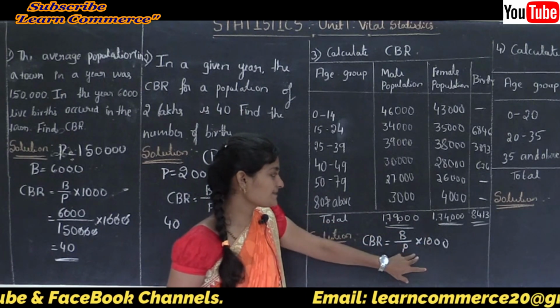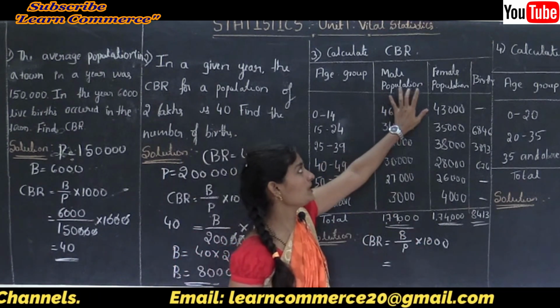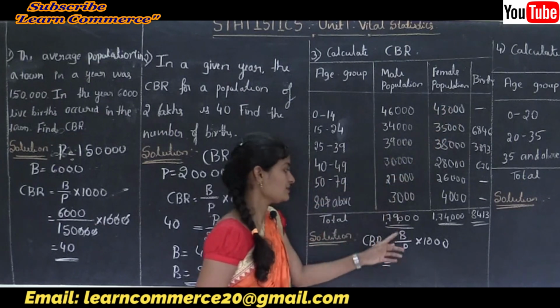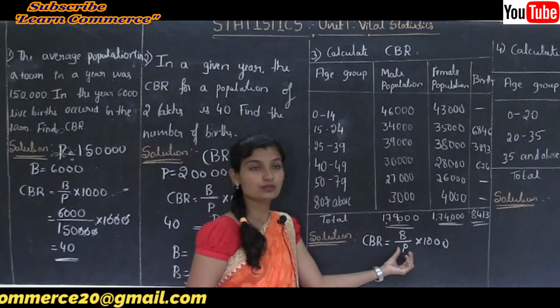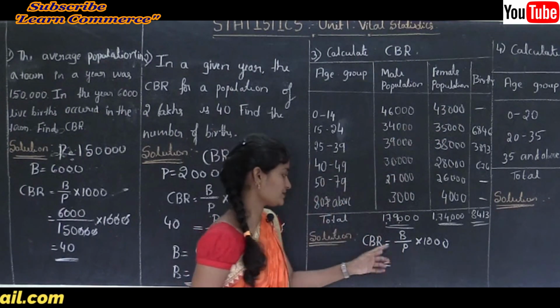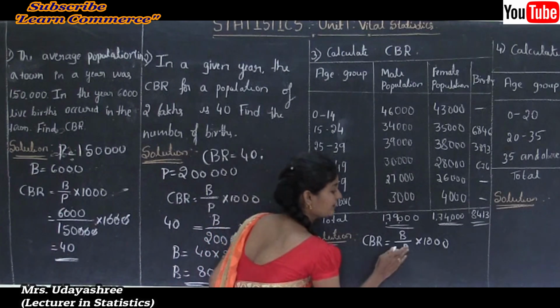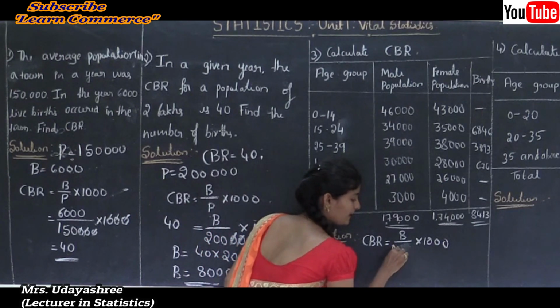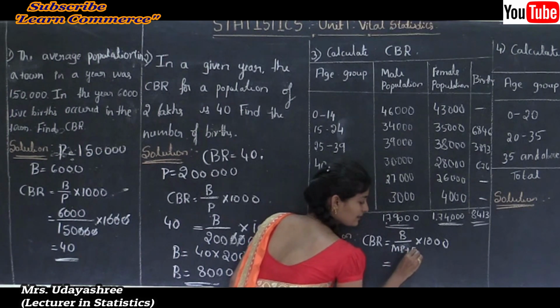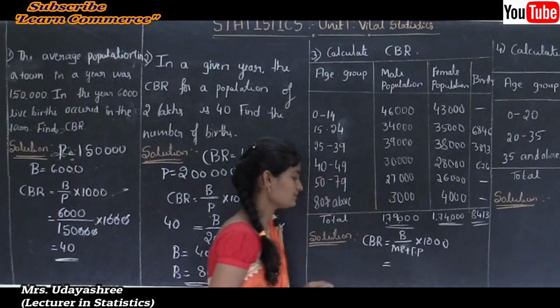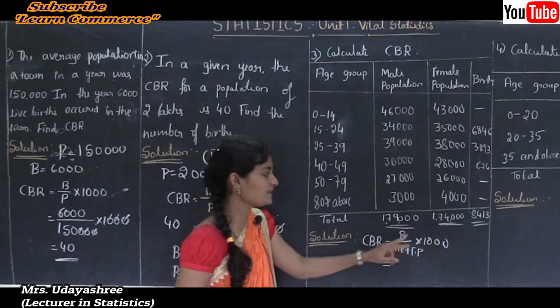So in the place of P I will write male population plus female population.